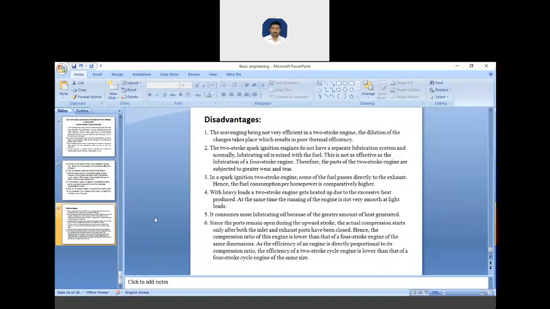With heavy duty load, a two-stroke engine gets heated up due to excessive heat produced. At the same time, the running of the engine is rough at light load. It also consumes more lubricating oil because of the greater amount of heat generated.